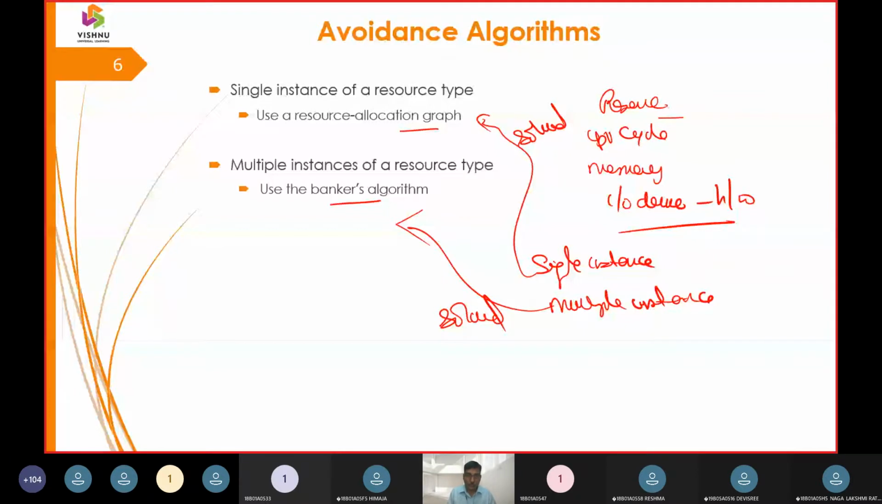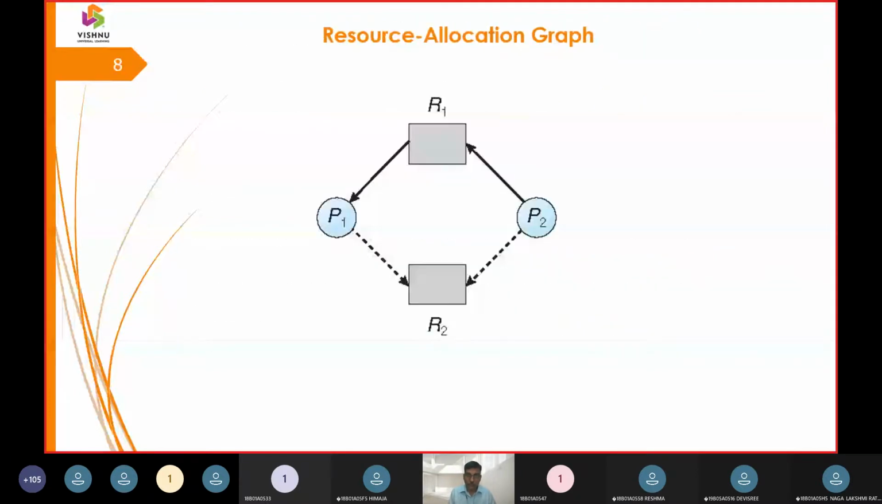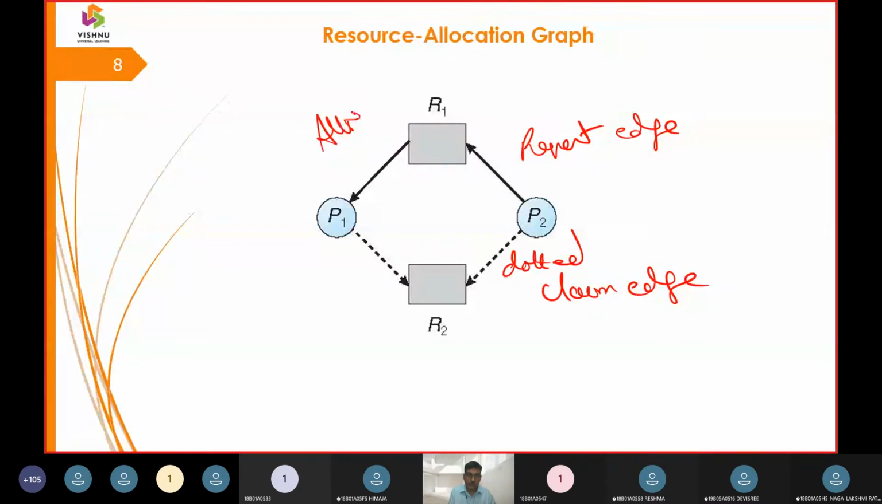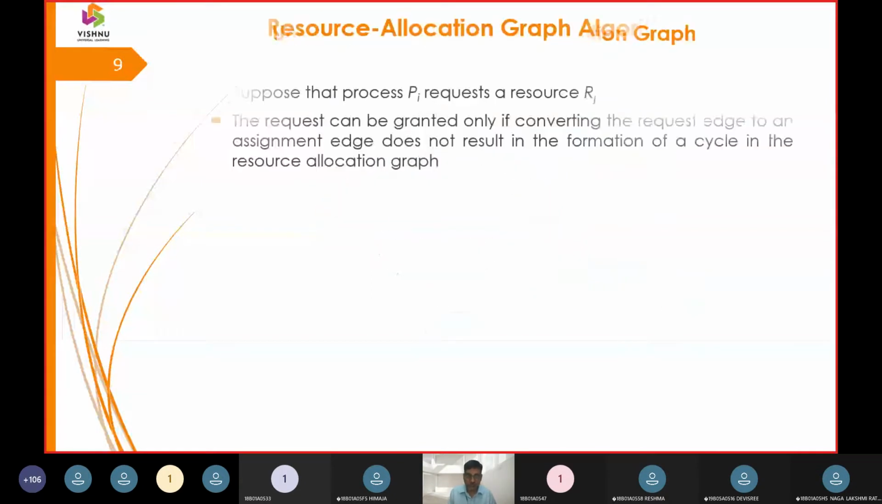So we talked about claim edge and request edge. If it is a dotted line, then we call it a claim edge. If it is from process to resource, then we call it a request edge. And if it is from resource to process, then we call it an allotted edge. These are the three things we should understand before we take up a resource allocation graph.